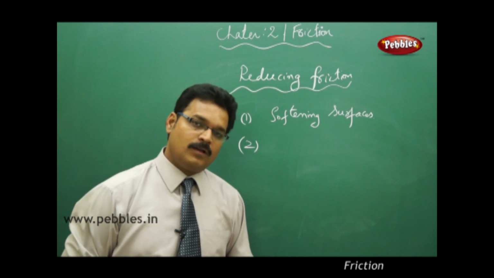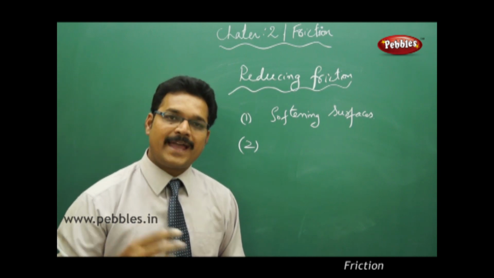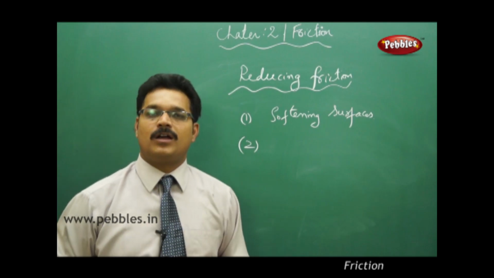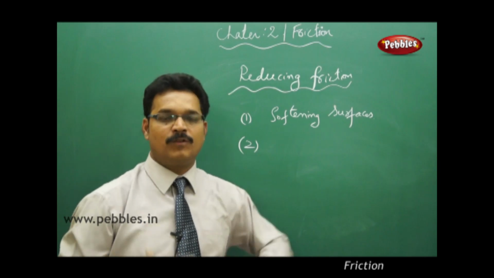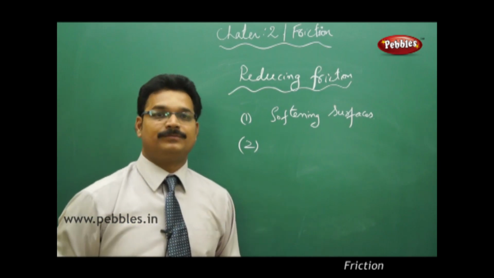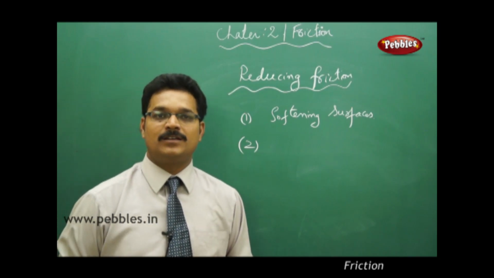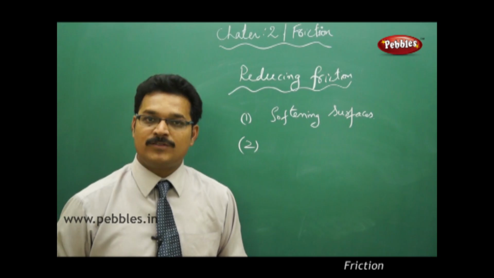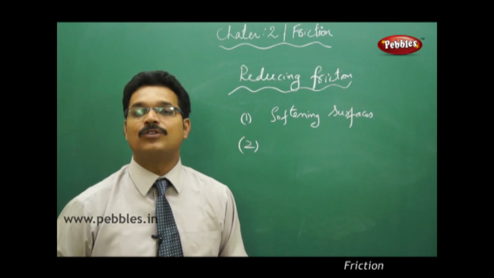And second, suppose you are playing a carom board. You are playing carom on the carom board, and you feel that the coins are not moving in the specific direction you are expecting. Then what do we do? Use some powder on the board, which softens the motion of the coins. Then when you hit the coin with a striker, it will go in a specific direction and go to the hole of the board.